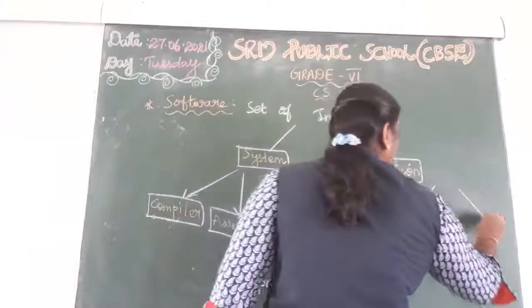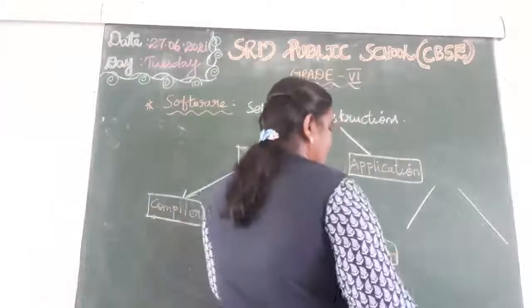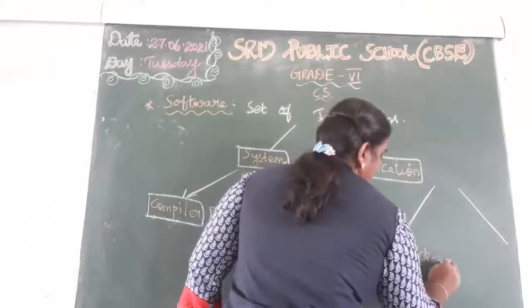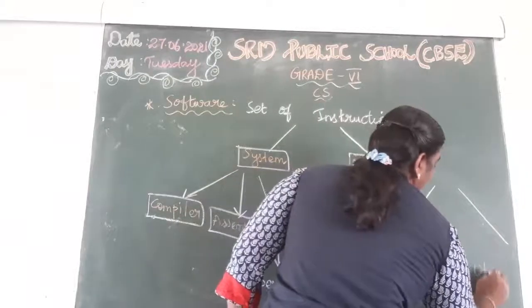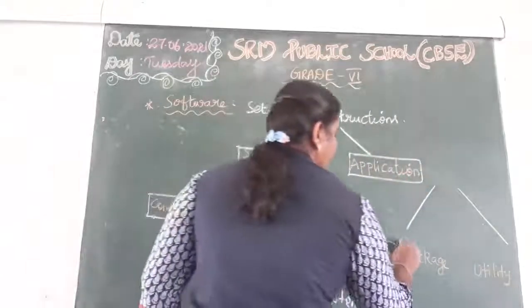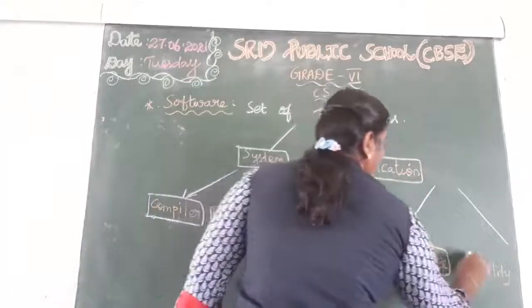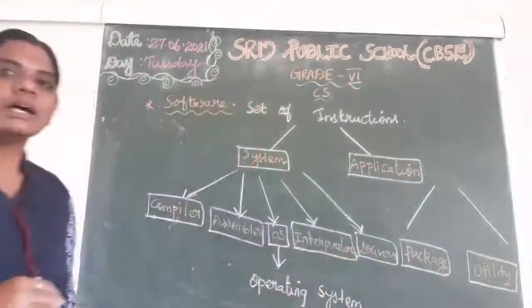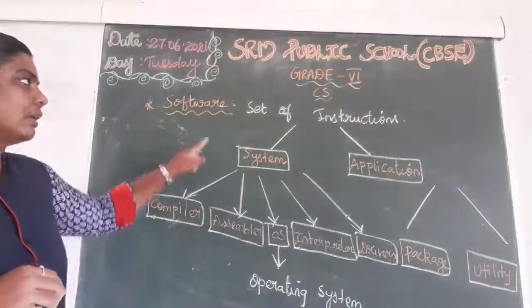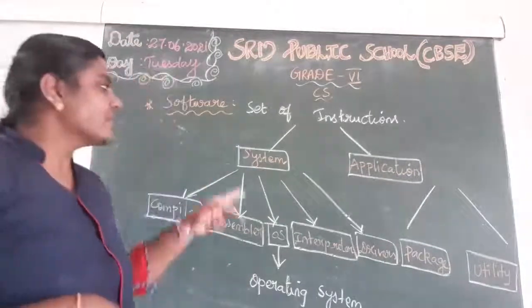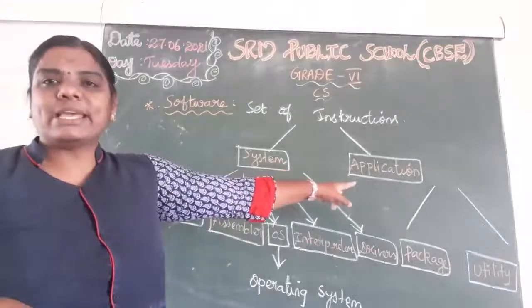Package and utility. Look at the board all of you. The software is mainly classified into 2 types: system software and application software.